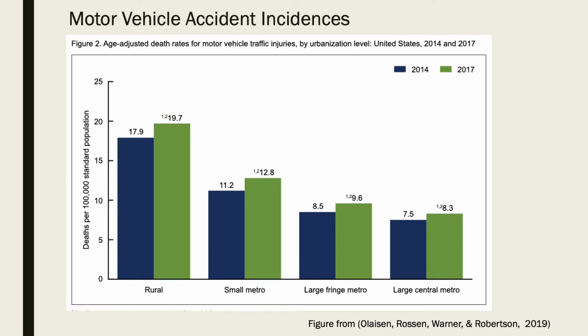Additionally, the mortality rate amongst rural communities and rural residents is much higher than people in urban areas. One factor that contributes to this is the high unintentional death rate. This trend also elucidates the lack of risk management amongst rural communities, making it more likely for them to engage in risky behavior such as driving under the influence. This can be seen in the motor vehicle accident incidents chart seen here. So consistently, the rural communities have had a higher number of deaths due to motor vehicle accidents.